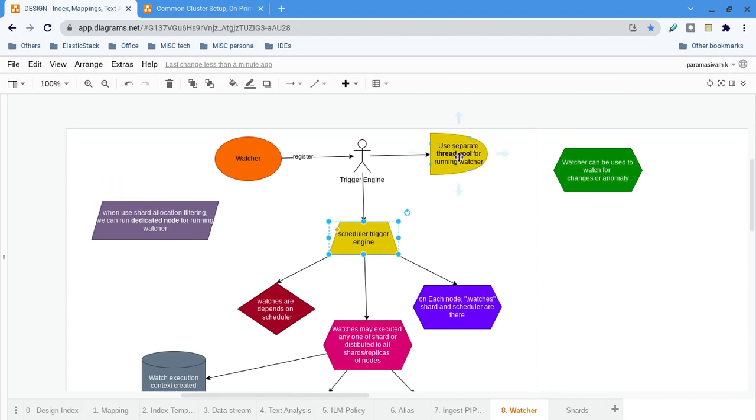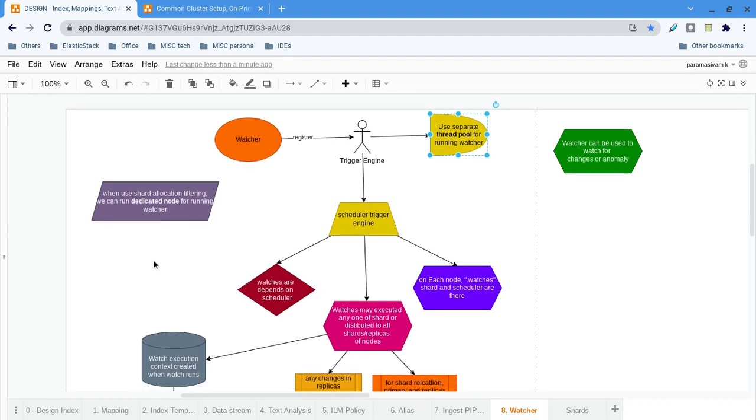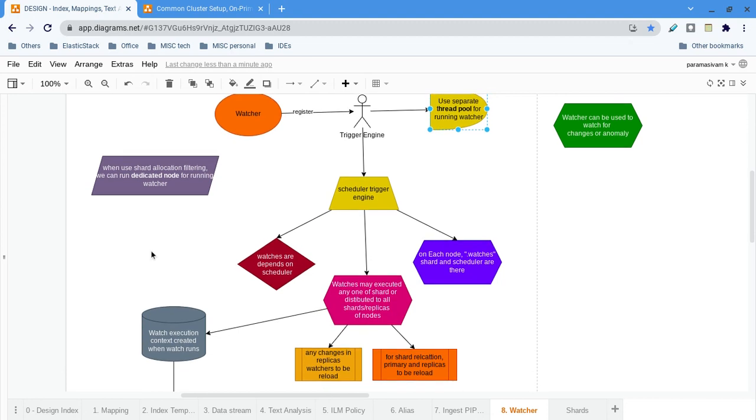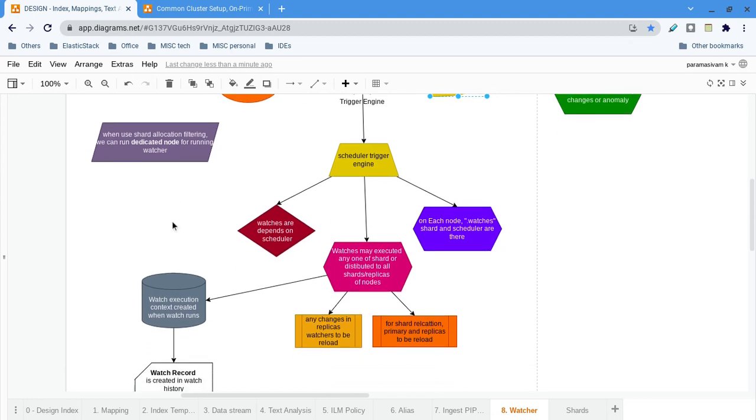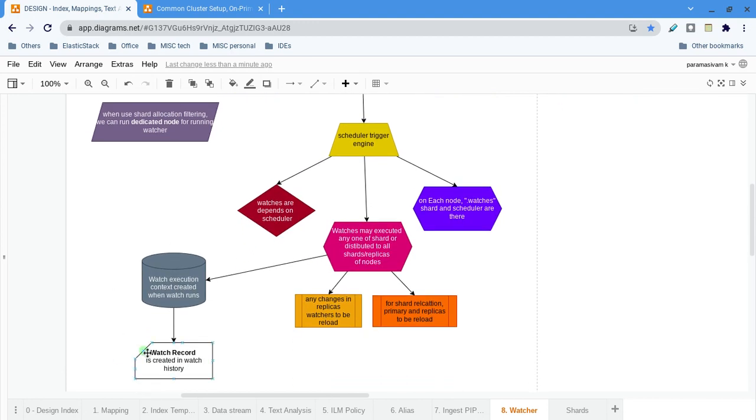it will pull the thread from here and start to execute. Once it starts the execution, first it will create the watch record, with a status of awaits execution, await underscore execution, that is the status, when it starts the execution.